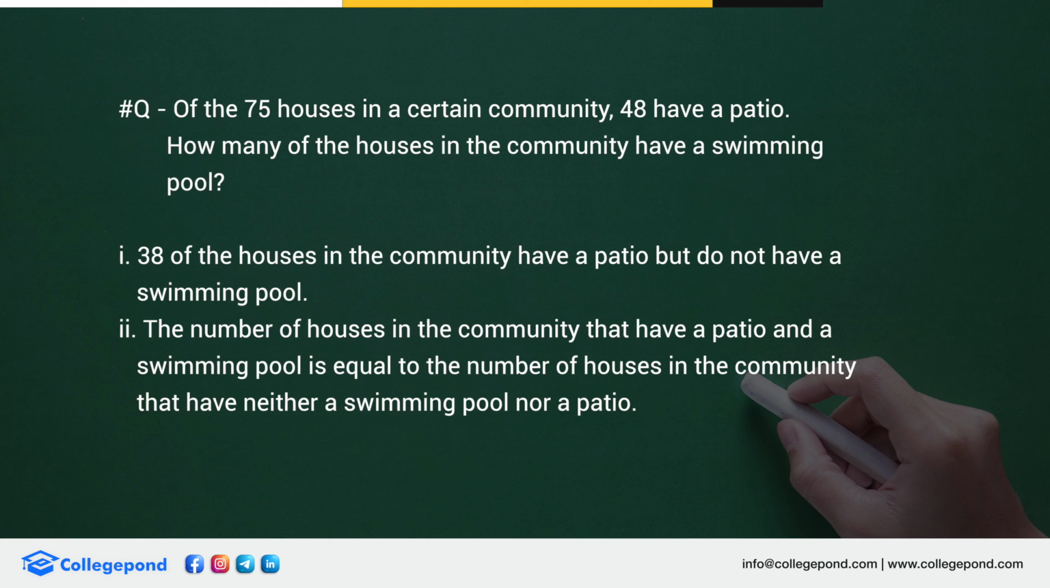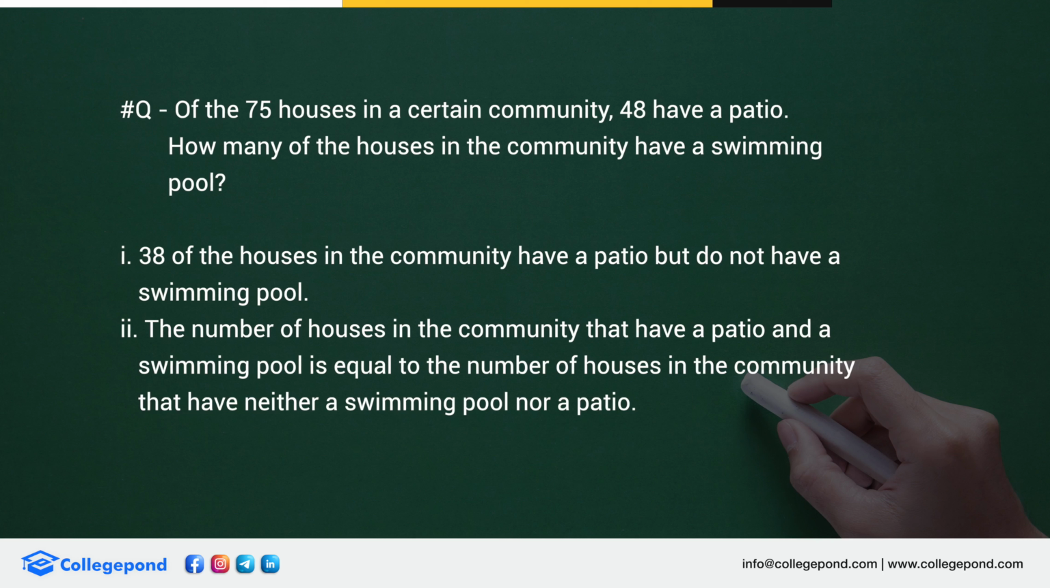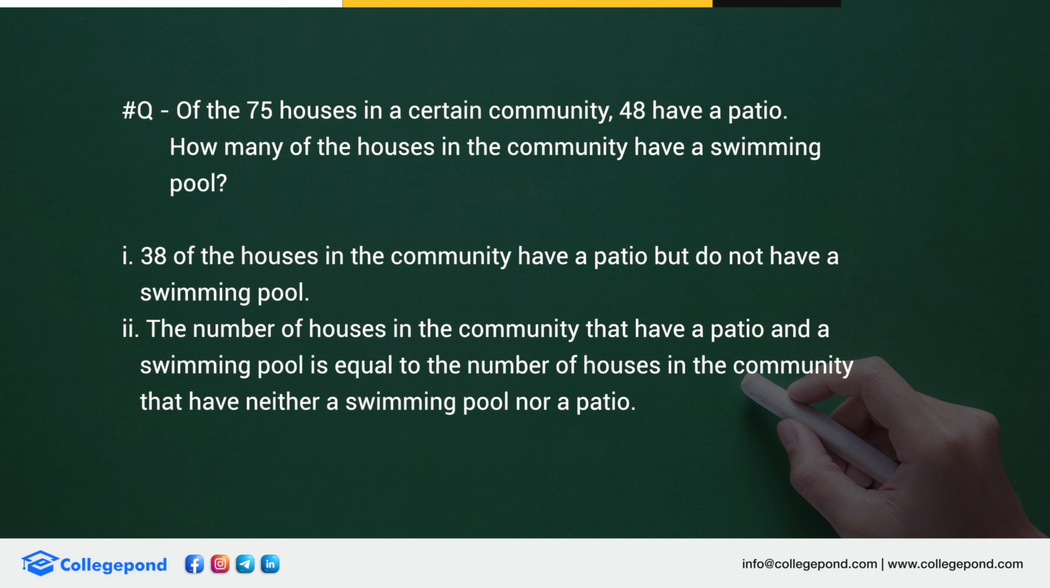Here is the question in front of you. Maybe I'll give you 2-3 minutes to try and solve it. They are saying that 48 have a patio. Means if I write X over here, Y over here, Z over here, I know that X plus Y is equal to 48.